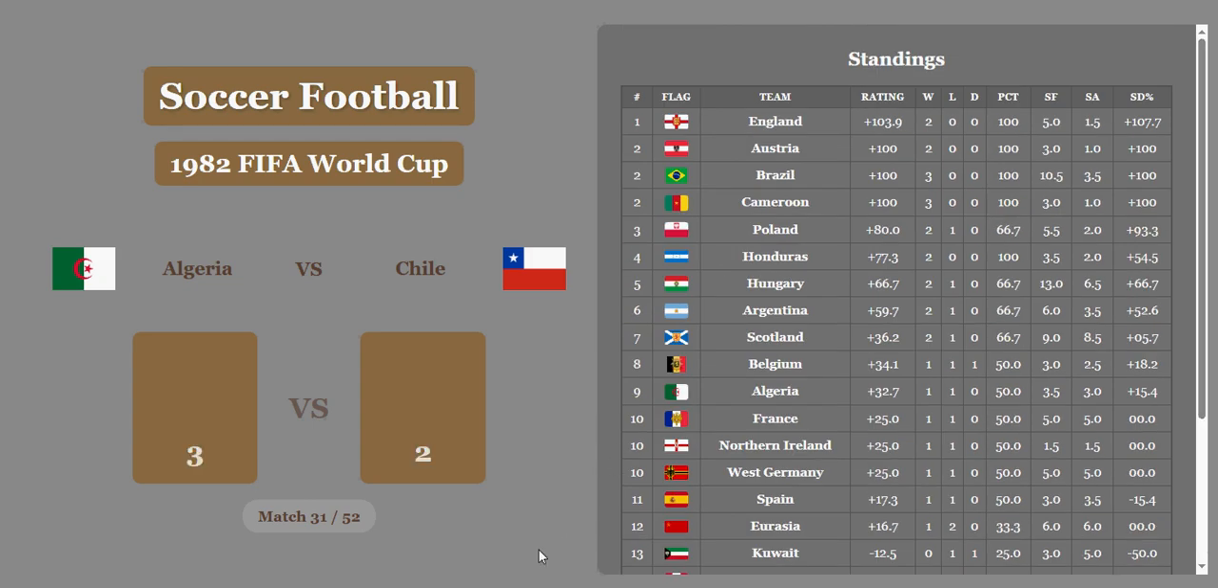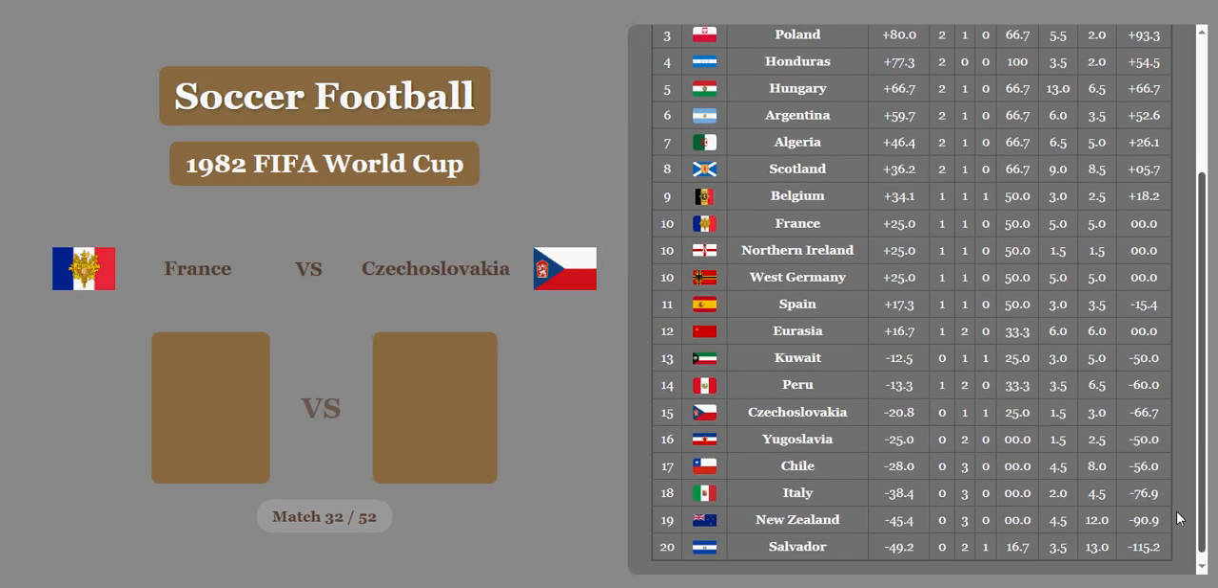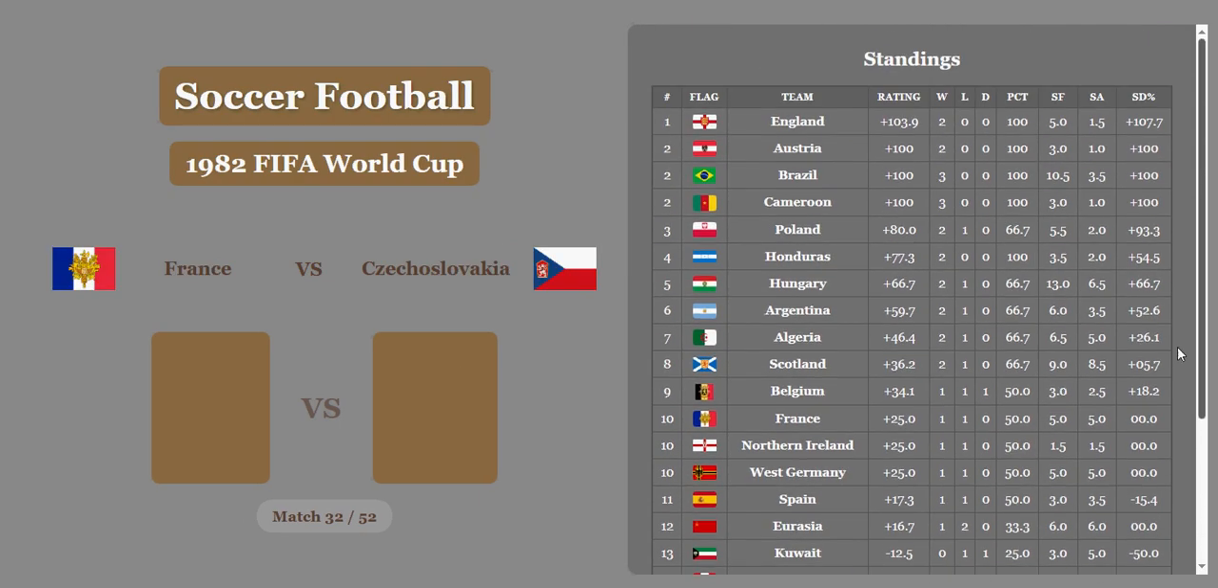Algeria versus Chile. Algeria with a hard-fought win. There's no considerable economic difference, not enough for the algorithm. And Algeria now in 7th place. Chile, not visible. Where are they? 17th place below Yugoslavia now, above Italy though.